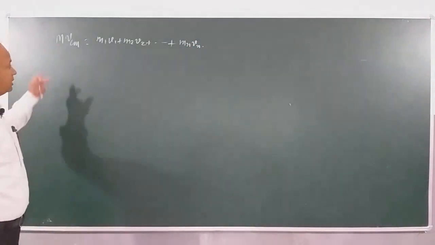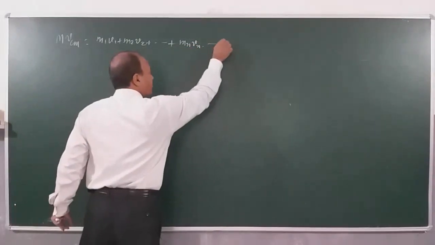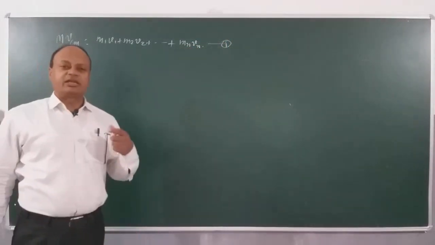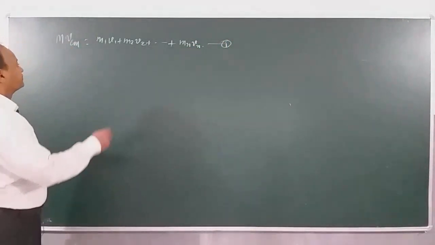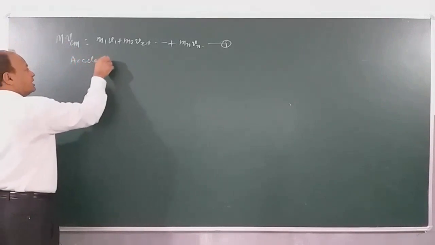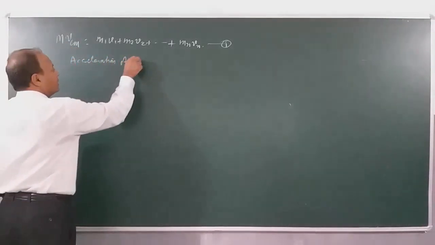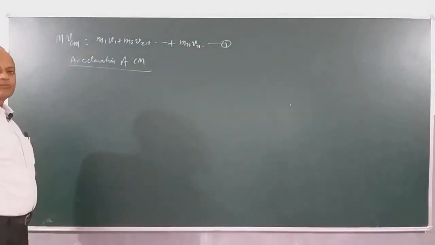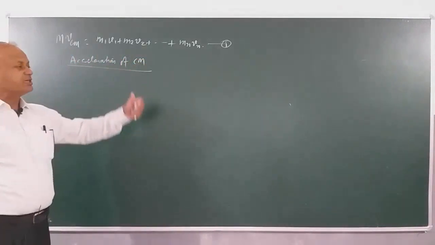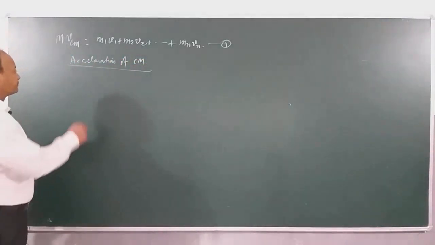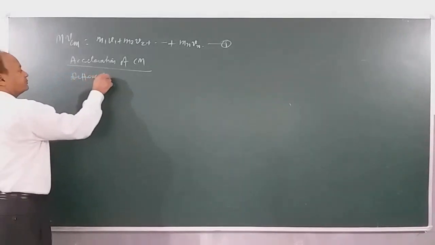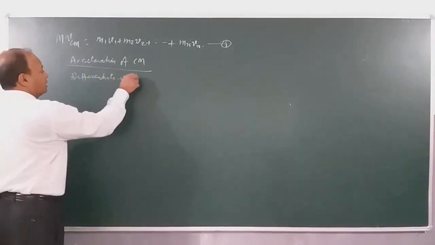Now children, this is equation 1 which we got. I will use this equation to calculate what will actually be the acceleration of center of mass. For calculating acceleration of center of mass, we differentiate both sides of equation 1.